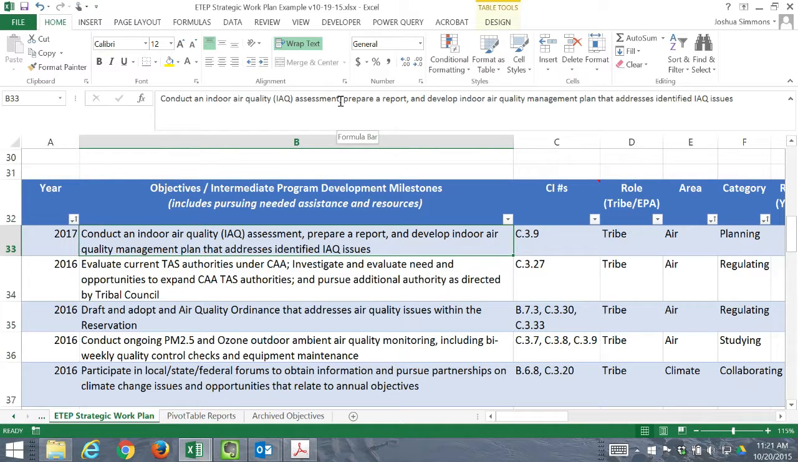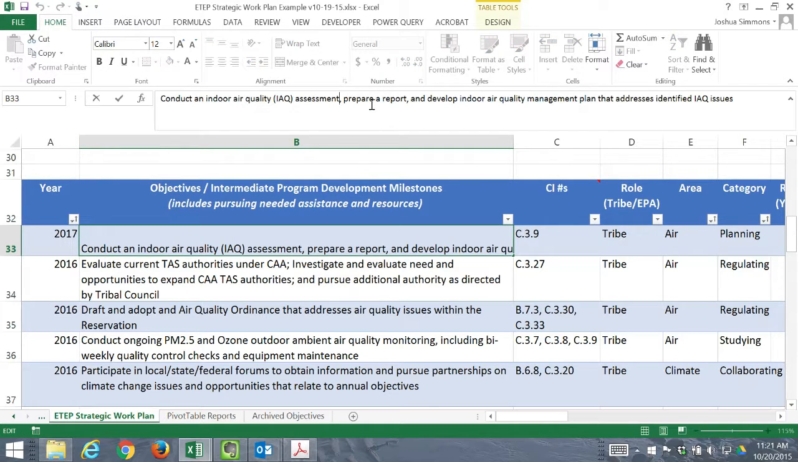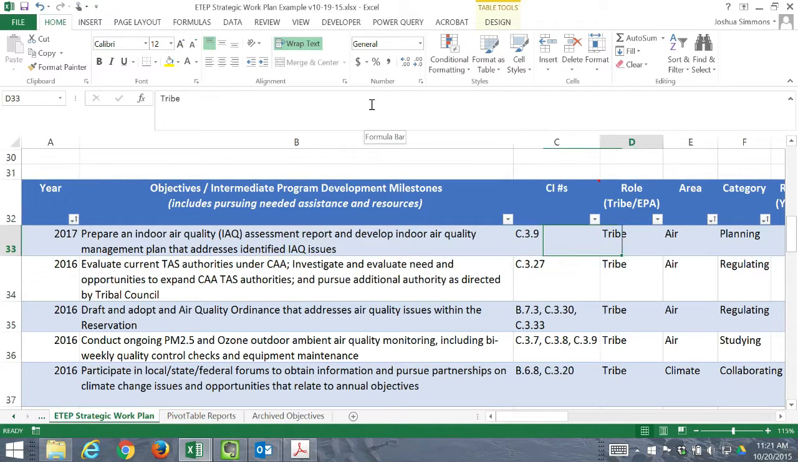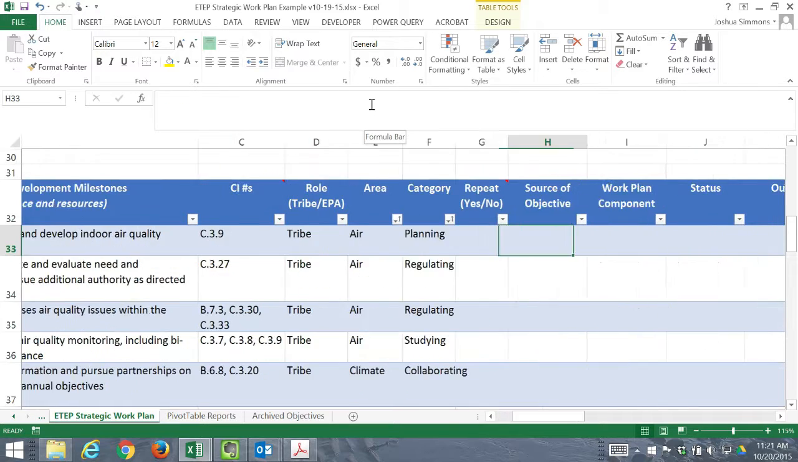If the assessment has been completed, then you could modify the objective instead of saying conduct an indoor air quality assessment and prepare a report. Let's say the assessment's been conducted, but the report is not prepared. So we can just change this to prepare an indoor air quality assessment report and develop an indoor air quality management plan. You'd want to change anything else here that needs to be changed as well.